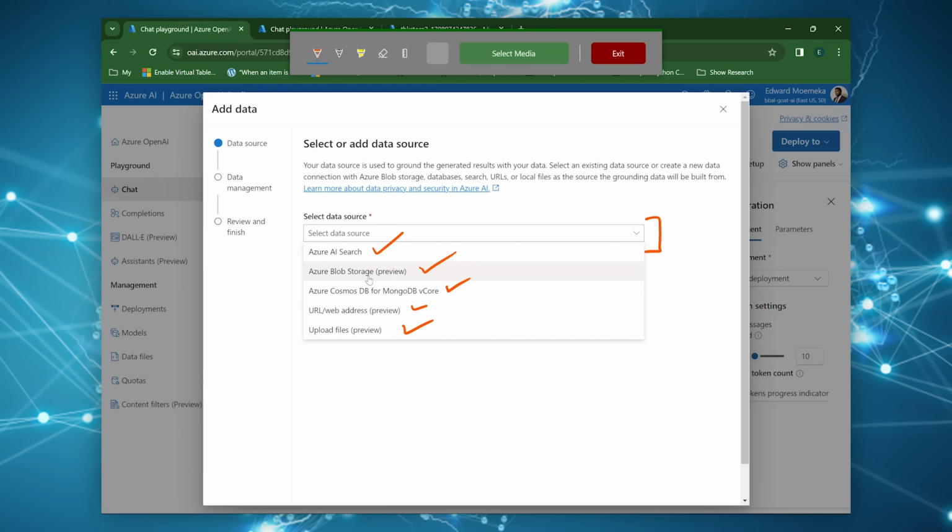So, it may say upload files, but implicitly when you upload the files, it's going to put it in a storage location, which then you have to specify the index, the search for that location, the index for it, and what have you. If you pick AI search, then it will ask you, well, within your AI search, what index do you want to use? If you pick blob storage, it'll specify the blob storage, but then you'll have to attach the index and whatnot to it. So you're kind of always working within the confines of creating search, creating an index, and then using that index to essentially search your files.